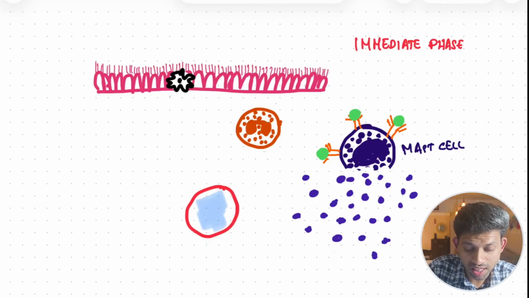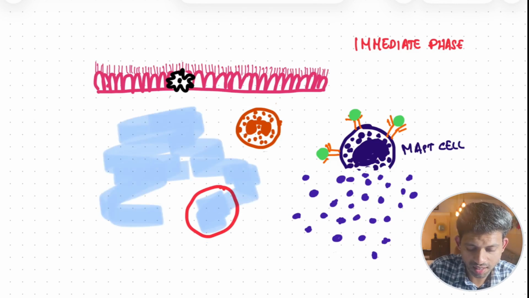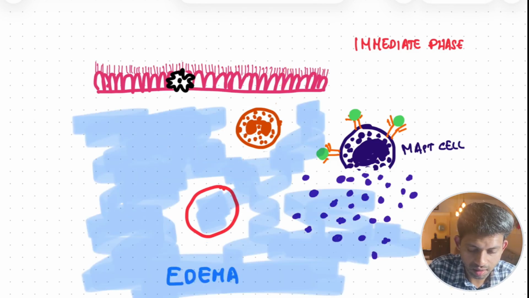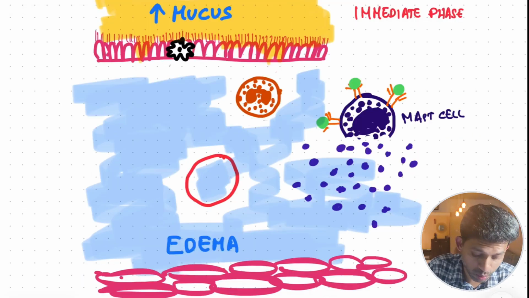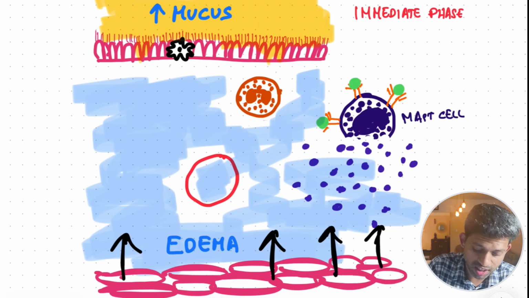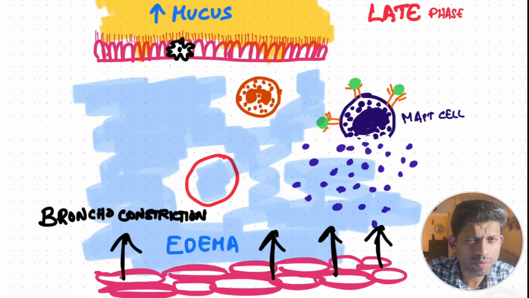This leads to increased vascular permeability and edema, and increased mucus secretion, and smooth muscle contraction leading to bronchoconstriction. All of this happens within minutes.